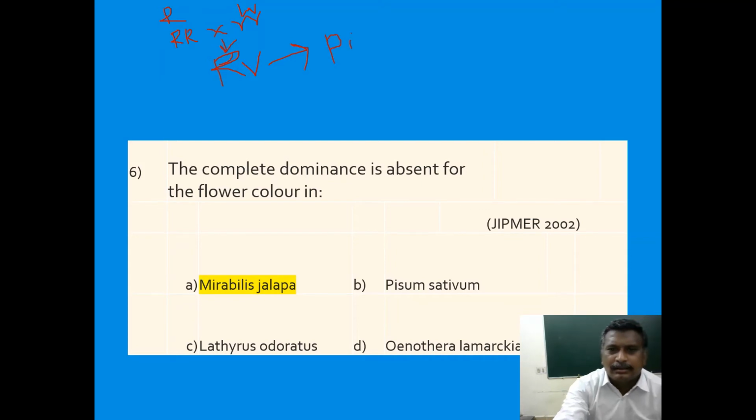So complete dominance is not seen in the flower color, because the F1 individual gets pink color. Hence there is no complete dominance. The gene meant for red color in this plant is not able to completely show its effect as a dominant gene over the other gene, small r, meant for white color. Hence incomplete dominance develops.